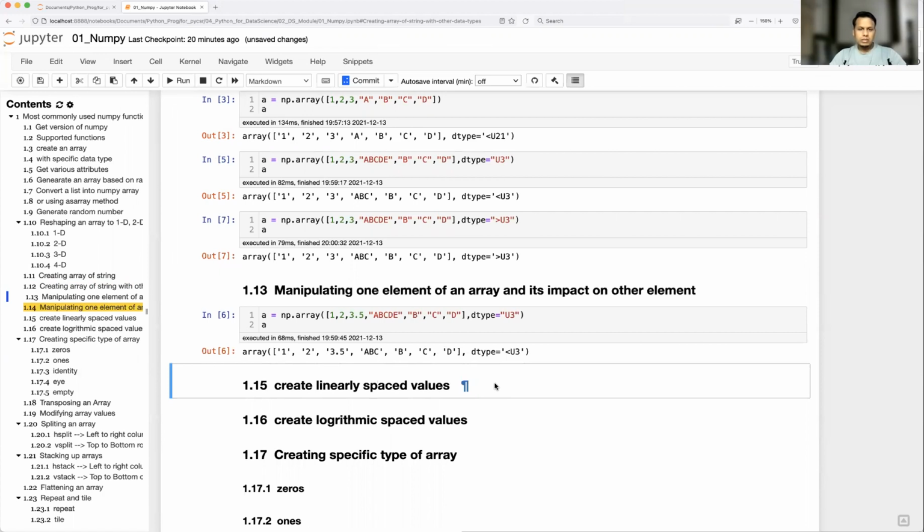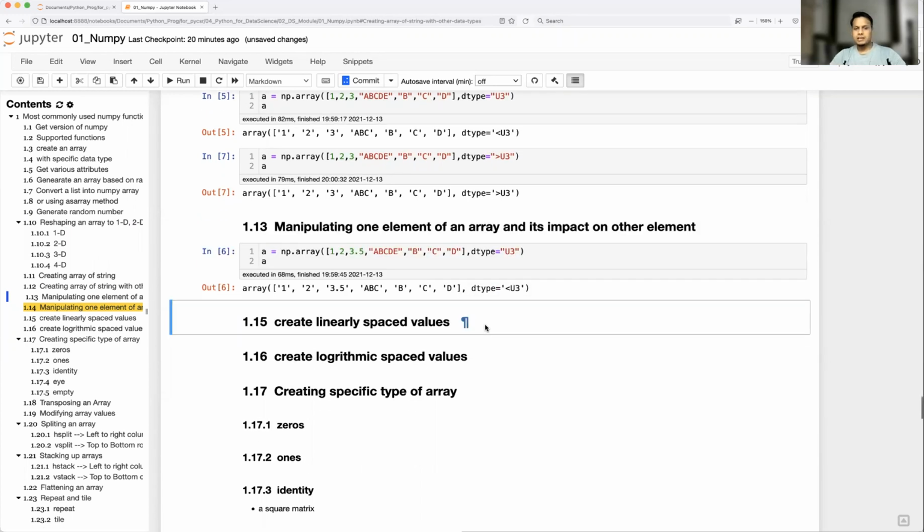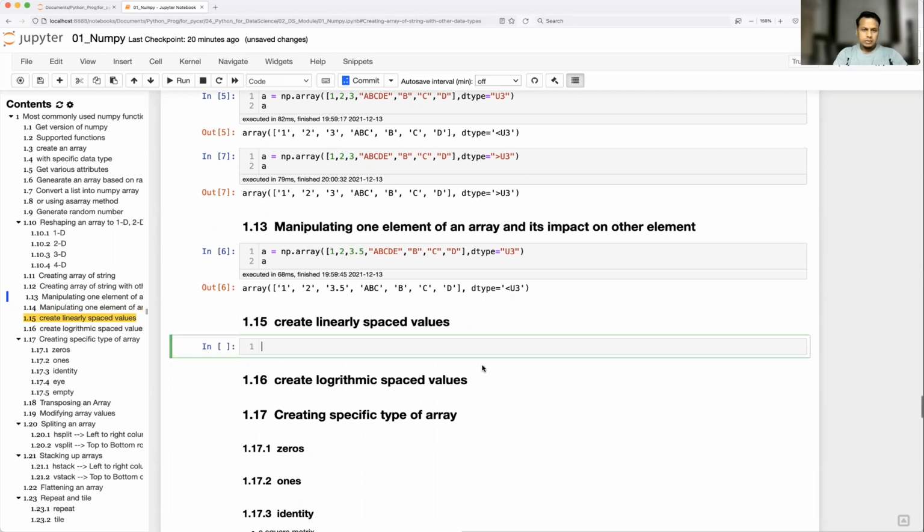Okay, so next we have linearly spaced values. So far we have been creating different integer values using the random integer function, where you give a low value and a high value, and between them all the values are randomly chosen. So what if you want linearly spaced values? What exactly does linearly spaced mean? An equally distributed difference between the minimum and the high value. For that we have a direct function, a equal to np dot linspace. Let's see what it does.